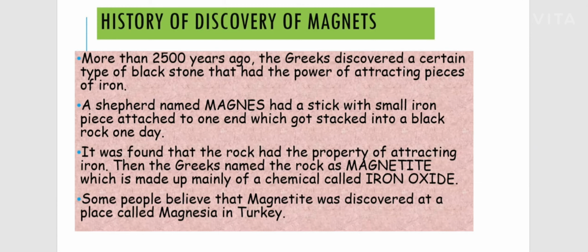It was through a person, a shepherd, who used to walk with a stick which contained a small iron piece attached to one end.